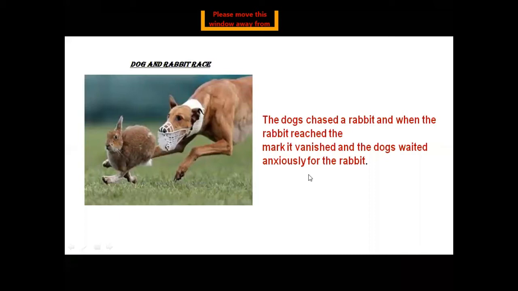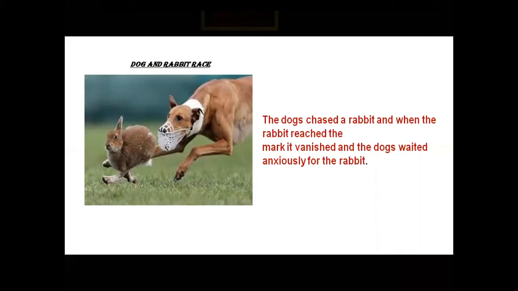So this was about the village fair. And there were many more things in the village fair, but the boys were so tired after enjoying so many things that they did not see anything more, and they returned back towards their home.